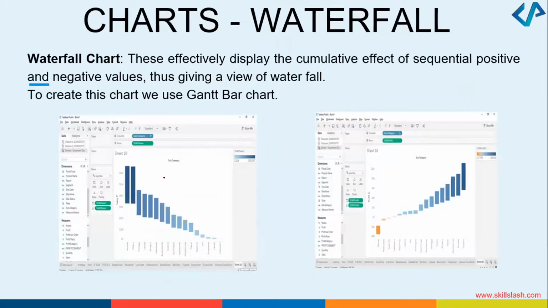You can have waterfall charts like this. Wherever you want to have the sum effect or cumulative effect of a positive value, negative value, you can get a waterfall. Why is it called a waterfall? Because it's something similar to a waterfall. It looks like a waterfall, right? So if you want to create this chart, you can use the Gantt bar chart.